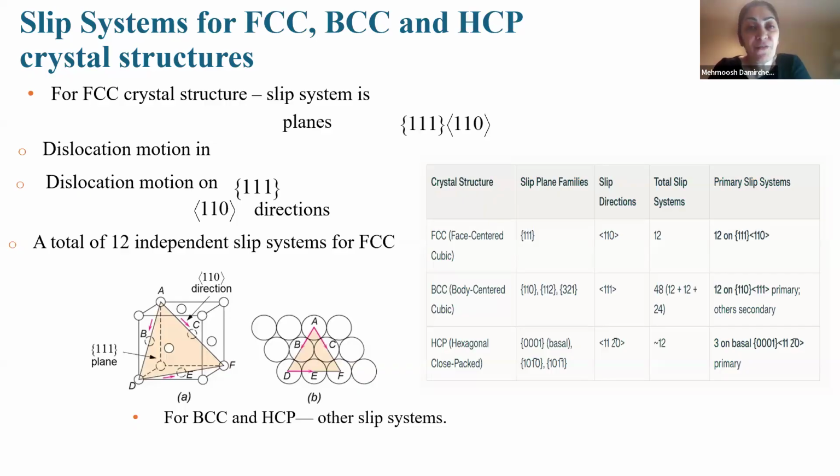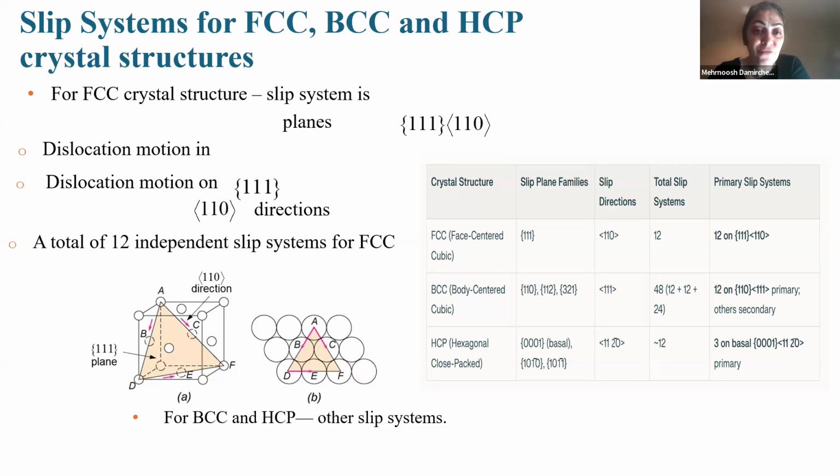Okay, slip systems for FCC, BCC, HCP. There are several important structures, but today we focus only on three of them: FCC, BCC, and HCP. What is a slip system? A slip system is a crystallographic plane, and within that plane, a direction, along which dislocation motion or slip occurs.